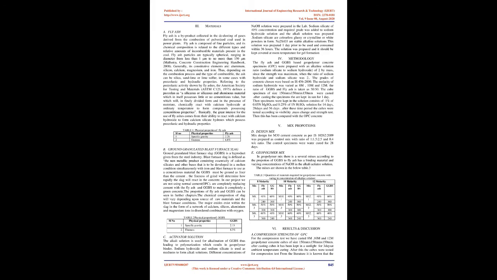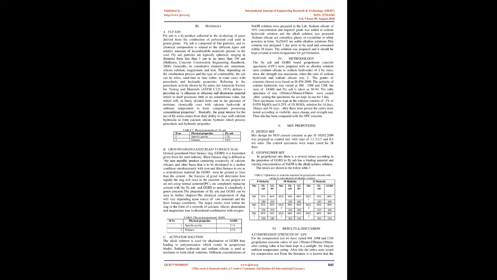Generally, its constitutive elements are aluminum, silicon, calcium, magnesium, and iron. Thus, depending on the combustion process and the type of combustible, the ash can be silica, sand lime, or lime sulfur, in some cases with pozzolanic and hydraulic properties.